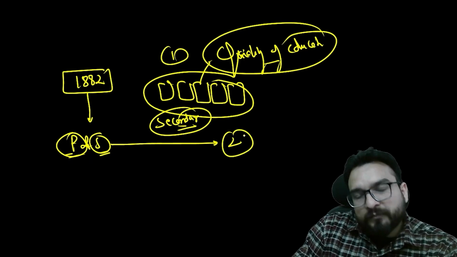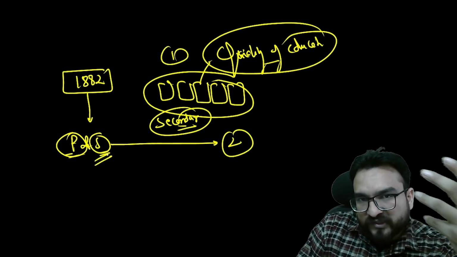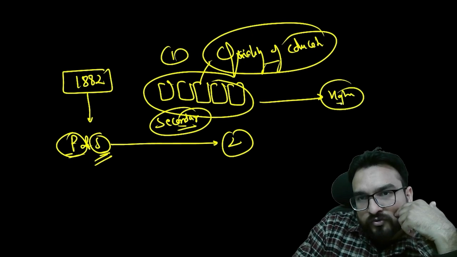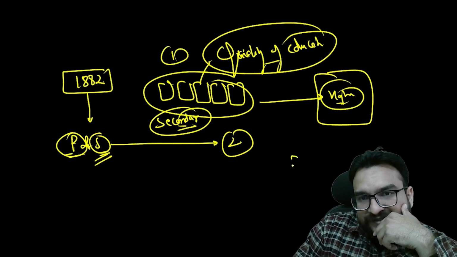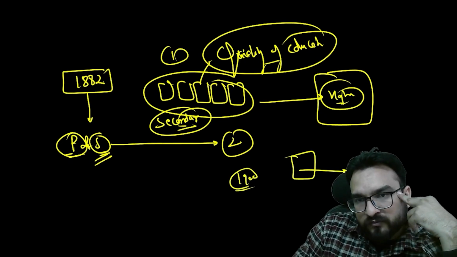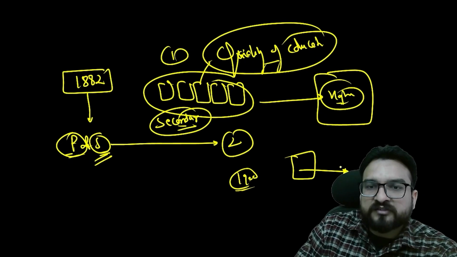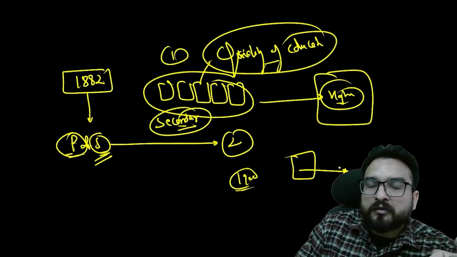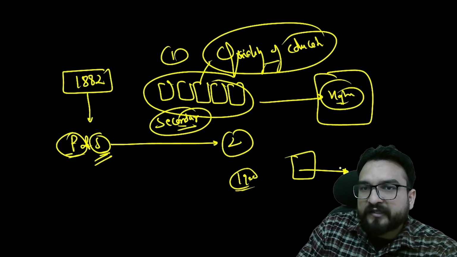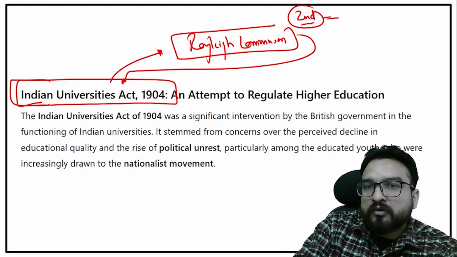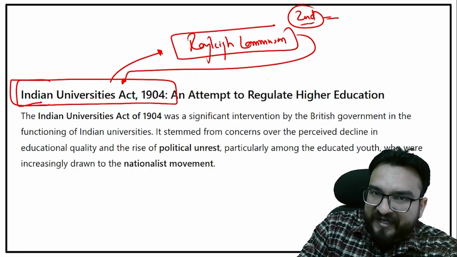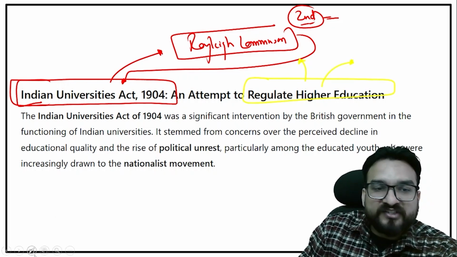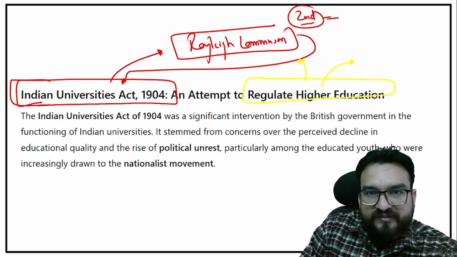Second issue will be, because a lot of people will be studying secondary education and they will be opting for higher education now. So you will see students will be going for higher education. Also, second issue was that during 1900s, these universities were the hub of nationalism. Nationalistic ideas or nationalism was emerging from these institutions at that point of time, 1900s, right? So what Lord Curzon or the British wanted to do by this act, three things. One, to basically regulate higher education so that they can improve the quality also, and they can curb the nationalist activities too. So understand this carefully, guys.